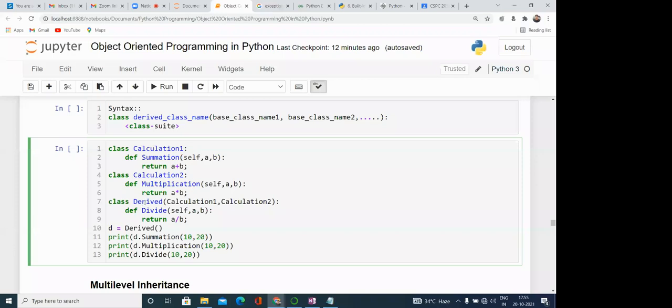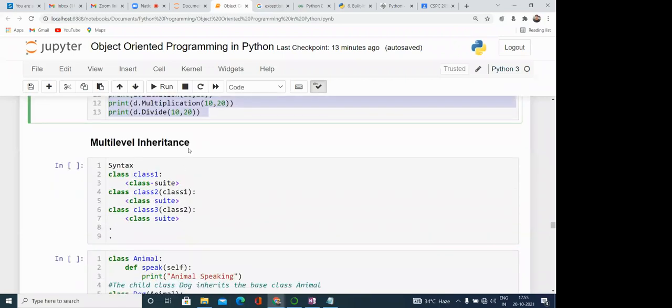Then one class, Derived, inherits Calculation1 and Calculation2, and it has one more method, divide. So this derived class has the multiplication method as well as the summation method. By creating an object of this derived class, d equal to Derived, we can call all three methods.